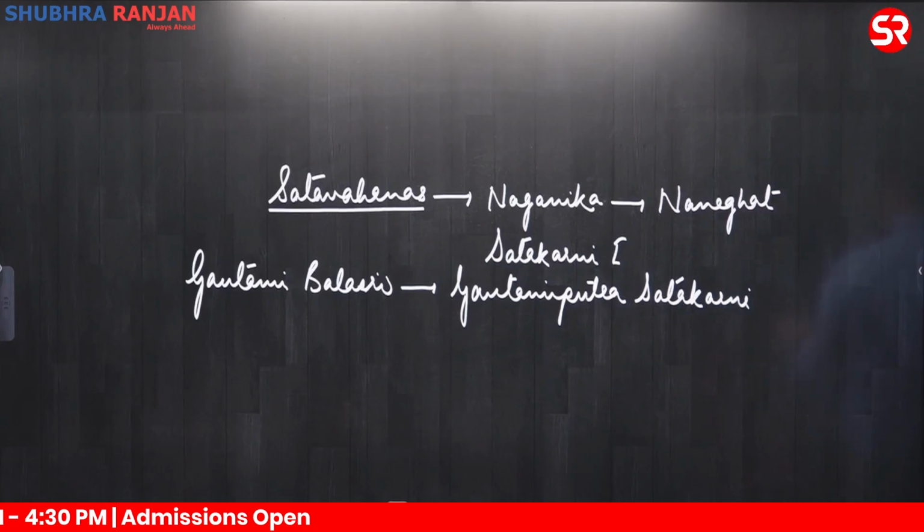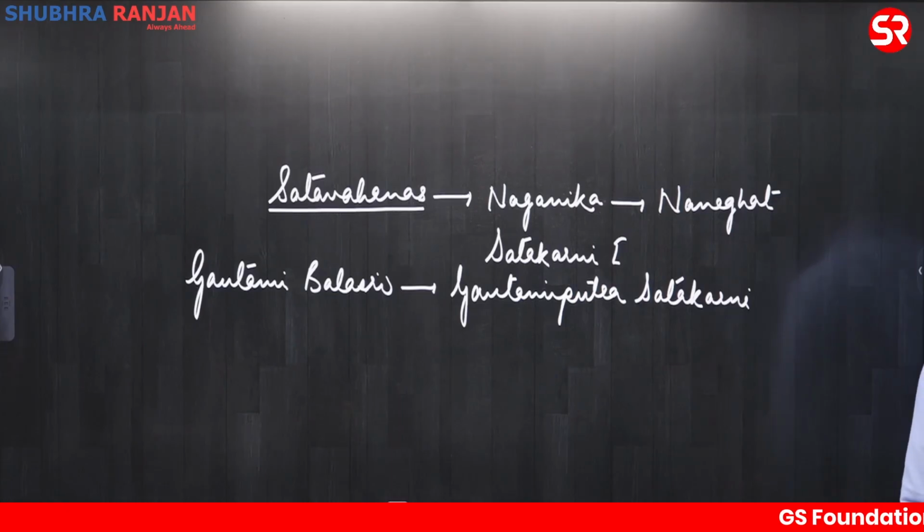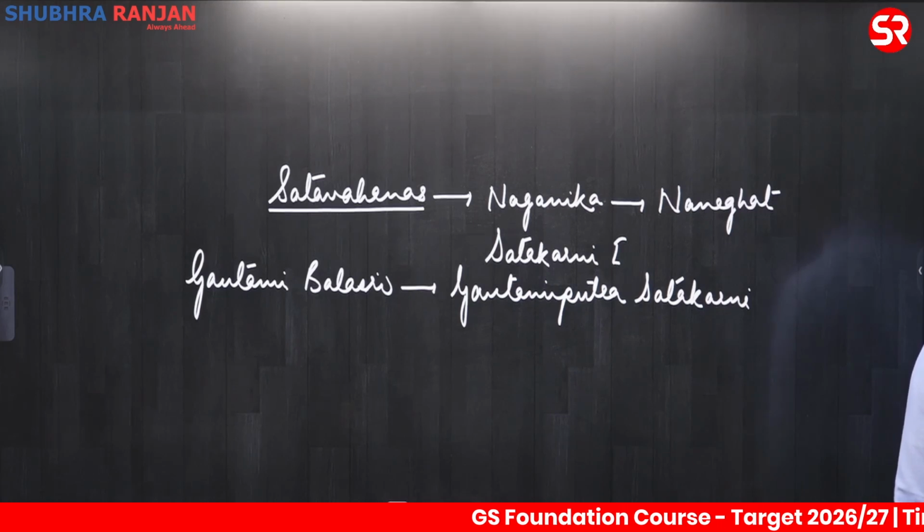Gautami Putra means son of Gautami Balashri. Shatkarni was the greatest ruler, the powerful ruler among the Satavahanas.